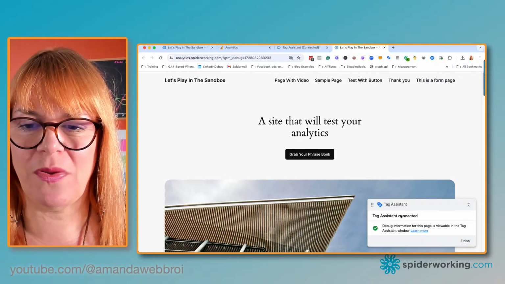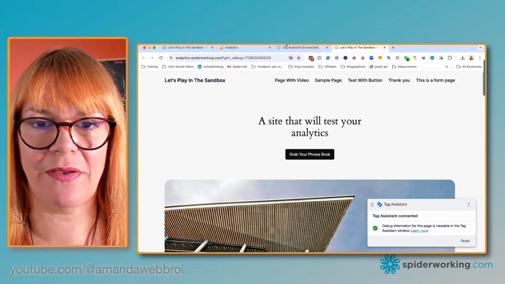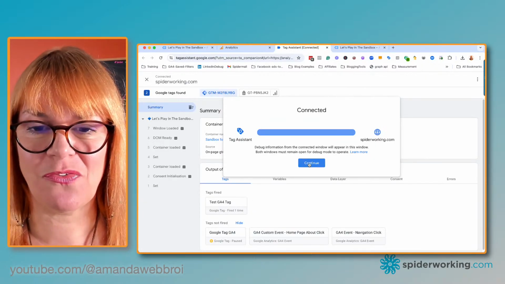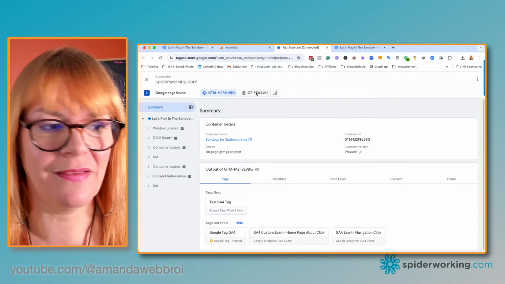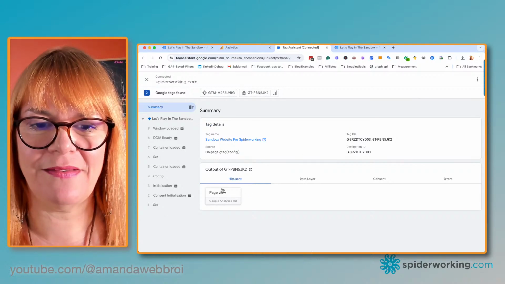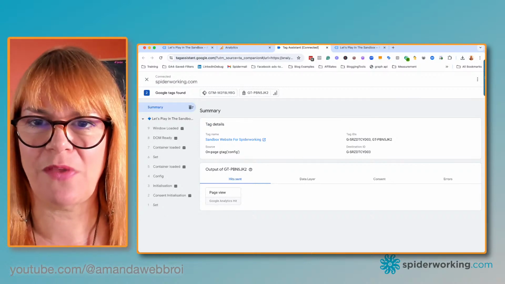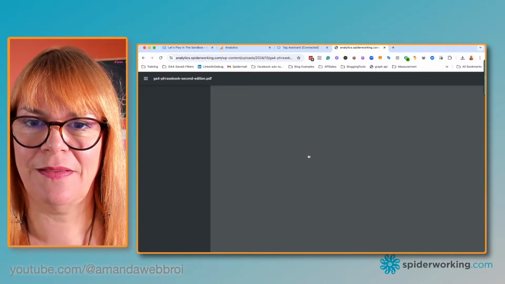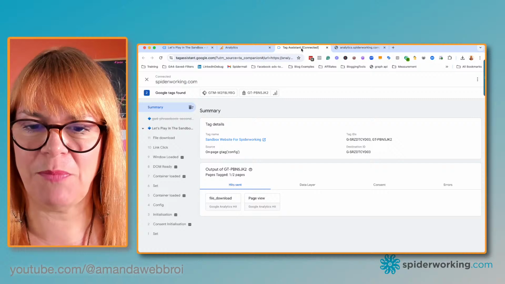The Tag Assistant window is opened on the right hand side, so I know it's working, and I'm going to go into the blue flashing tab because that's where I see the details. Click on Continue. Click on Google Analytics. I can see we've got the page view in there, so it's working.